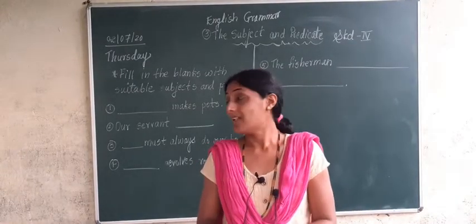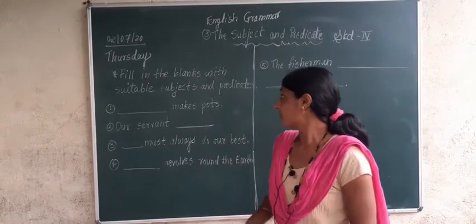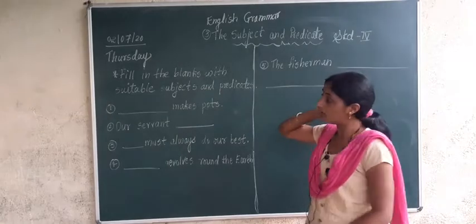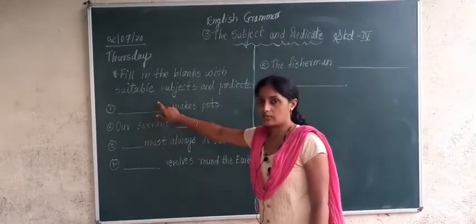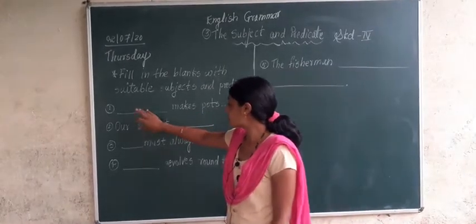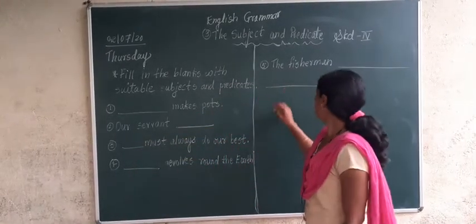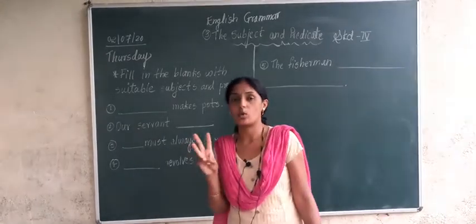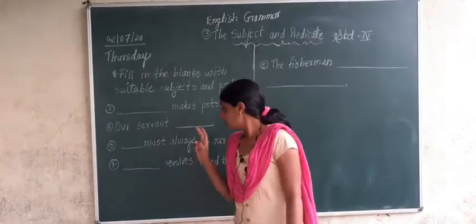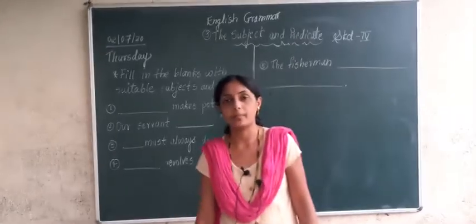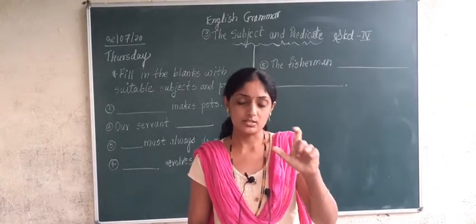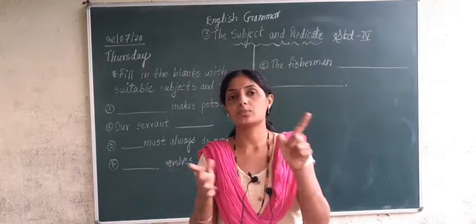Now here there is a question in front of you. Fill in the blanks with suitable subjects and predicates. In some sentences the subject is not given, and in some sentences the predicate is not given. Look, how many places? 1, 2, 3. In 3 sentences we have to add a subject, and in 2 sentences we have to add a predicate. Are you understanding? Subject means doer of action, and predicate tells more about the subject.